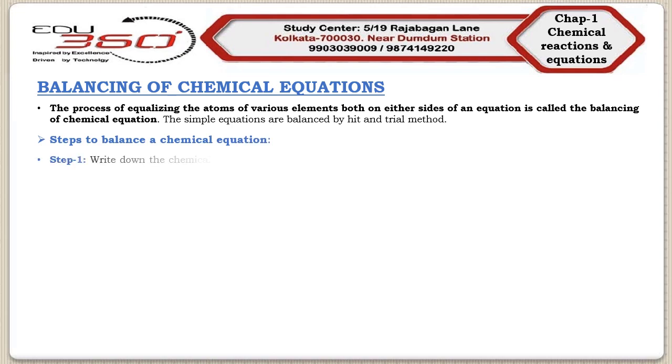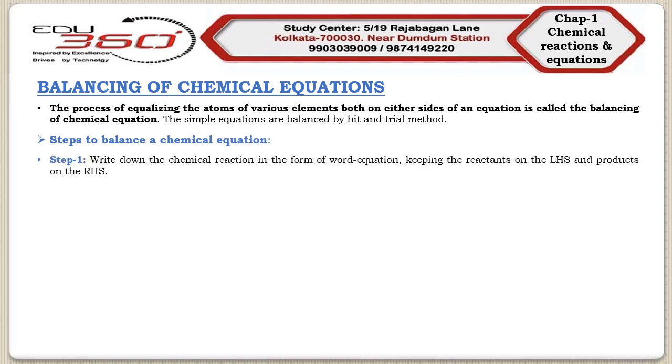Step number 1. First of all, you will write down the chemical reaction in the form of a word equation. In that word equation, the reactants will be on the left hand side while the products will be on the right hand side. Step number 2.